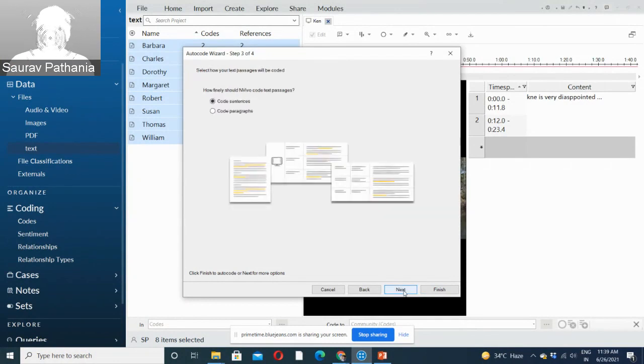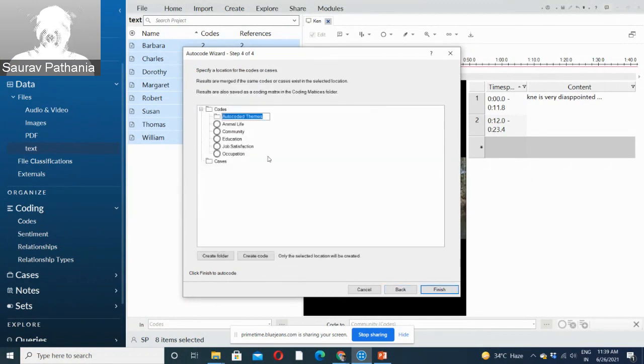Click next. So I want to code paragraphs, not only sentences, whole paragraphs, or you can keep sentences also, whatever you like. And next, by default, it gets saved under Codes in a different folder, auto-coded themes. I want to keep it separate because I want to compare it with my manual coding and check if some themes have been left, or I can also merge these themes together, or I can work on these themes. So I want to keep them separate from my manual coding.